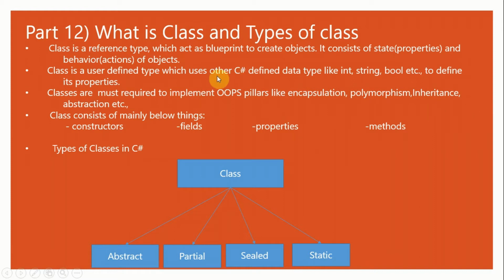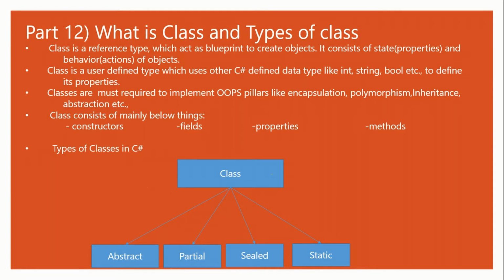We will be looking at a class demo where I'll be creating a class and showing what all these things are. And today I'm just going to tell you there are mainly 4 types of classes in C#. We call them abstract class, partial class, sealed class, static class. So today is the introductory session of class, and I'll be taking each of these classes in detail in further videos.